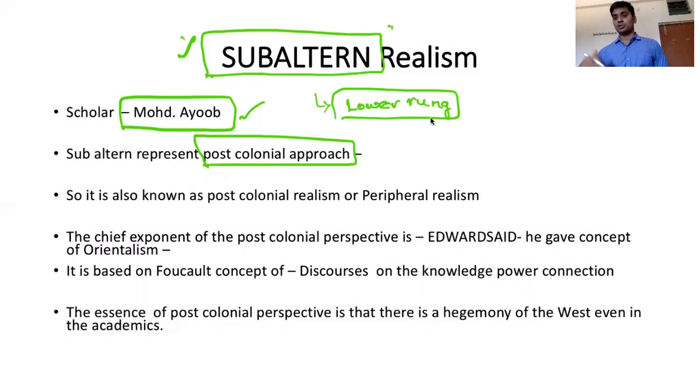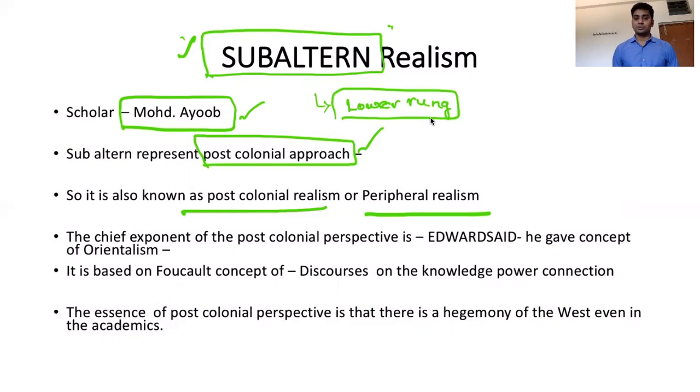This is about the global South countries, so that is why we call it a post-colonial approach. It is also known as post-colonial realism, or peripheral realism. So the subaltern school is also known as the post-colonial school or peripheral school.